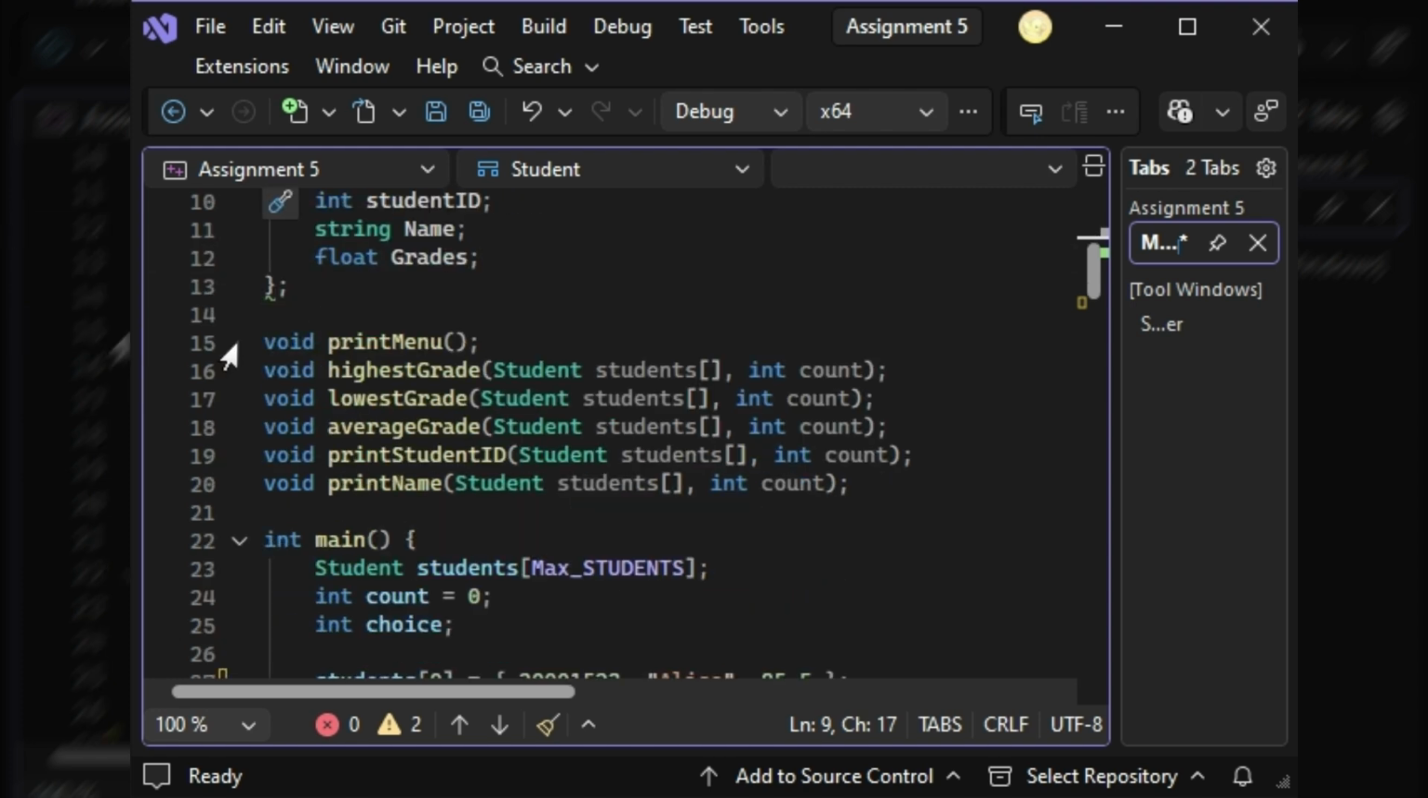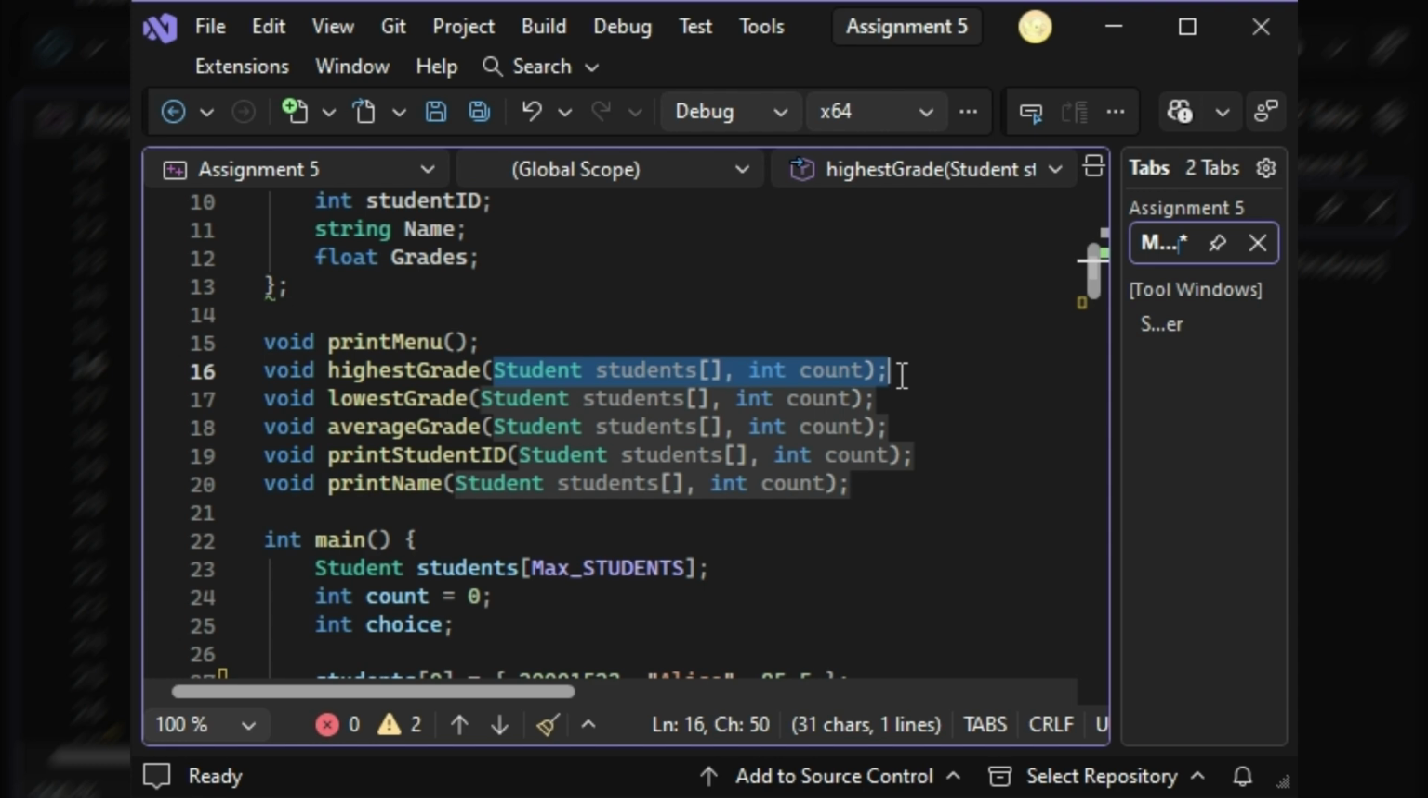From line 15 to 20, I initiated the void functions for variables that will act as my placeholders and will help me calculate the lowest, highest, and average grade in the class, and print out the name and ID of the student. Inside the parentheses, I inserted the Student structure so that the function may take the class information and add the fundamental data type, count, so that the function may execute variable declarations.